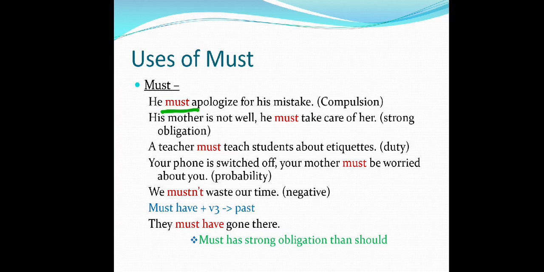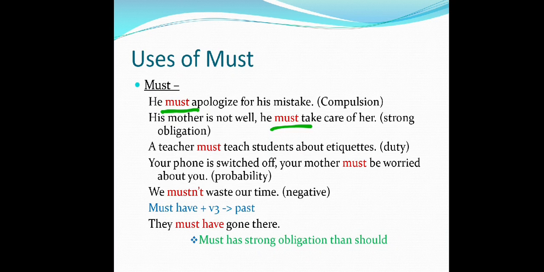His mother is not well. He must take care of her. It's a strong obligation because his mother is not well. She is having some kind of sickness. So for that he must take care of her. It's a strong obligation that he has to do this. Compulsion is a strong obligation.